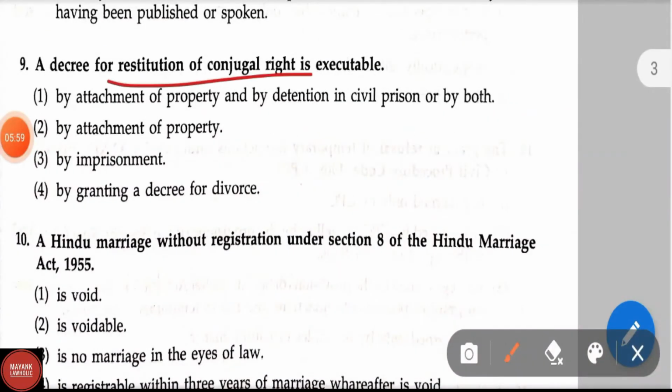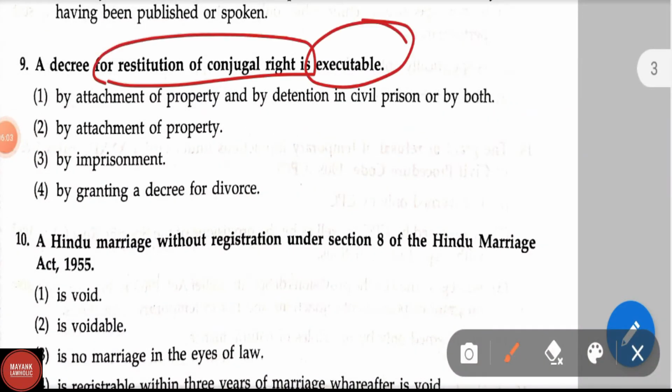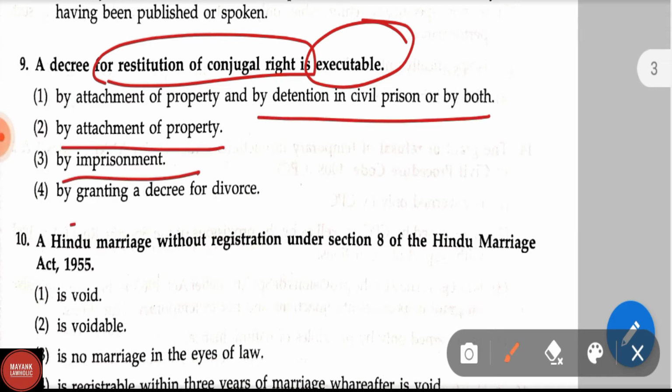A decree for restitution of conjugal right is executable by the attachment of property and by detention in civil prison, or by both, by attachment of property, by imprisonment, by granting a decree for divorce. Correct answer is option second, by attachment of property.